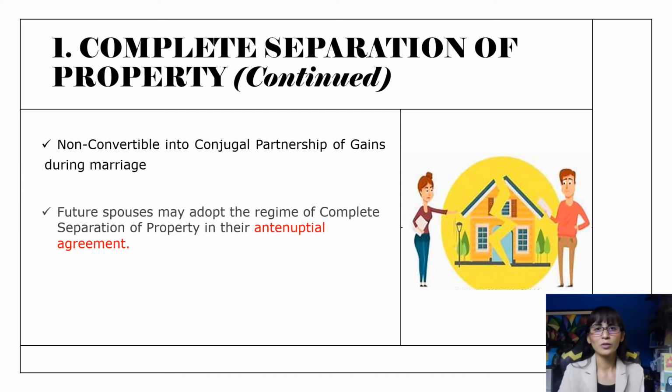Then you have to get judicial approval for that. And there are processes for acquiring judicial separation of property, which we will discuss in a short while. But it is also important to know that the future spouses may adopt the regime of complete separation of property in an antenuptial agreement. So we will also be discussing a little bit about the antenuptial agreement and what it is, because I bet you have already forgotten or probably need a refresher on this.